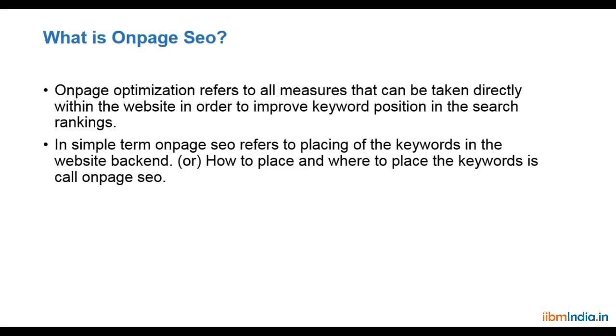Now, whatever keywords we have planned or researched, to get that ranking, we place those keywords in our website backend to improve our keyword position.